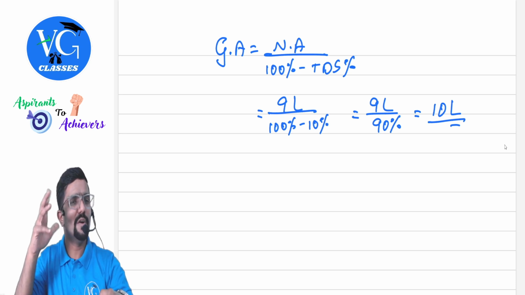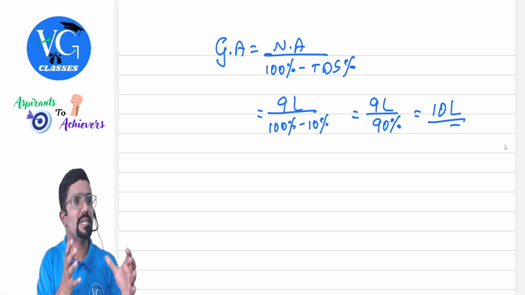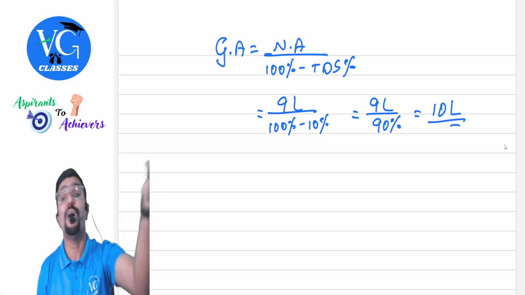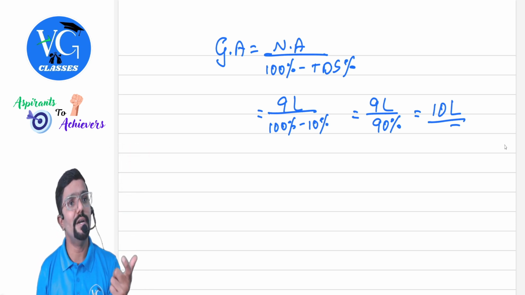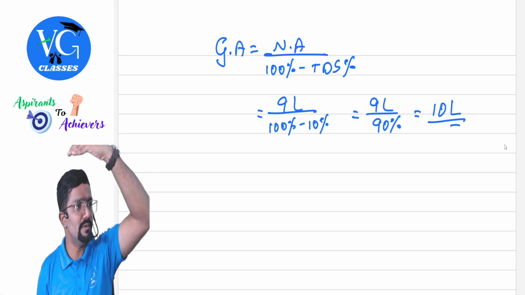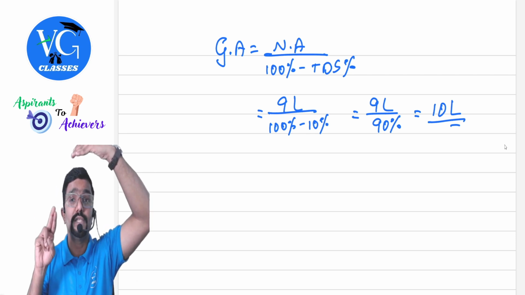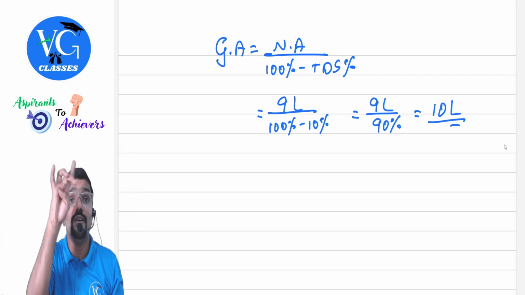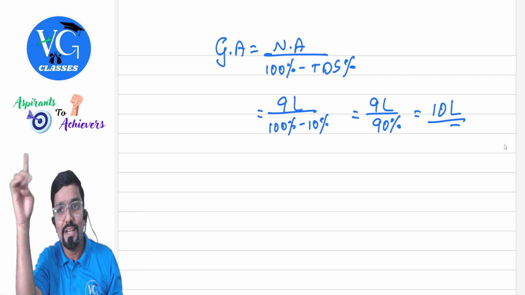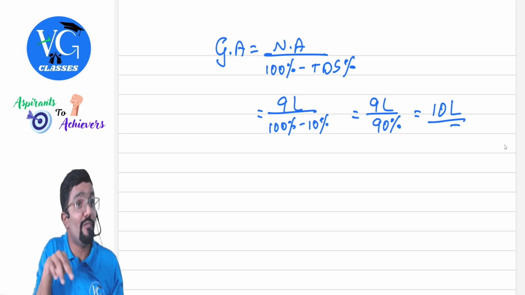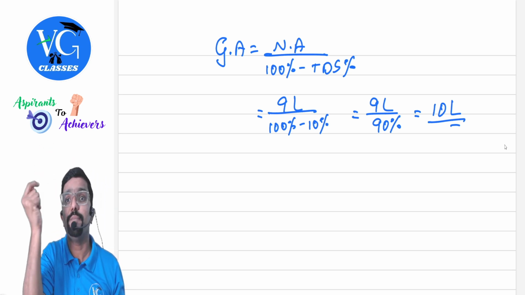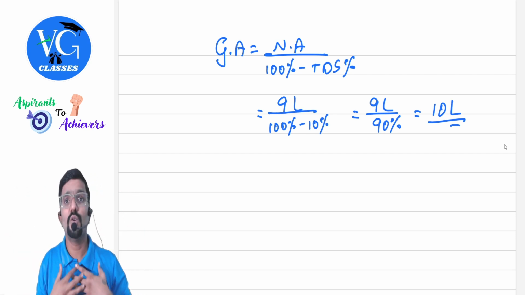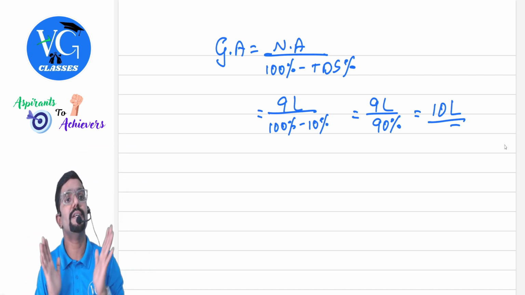NA stands for net amount, GA stands for gross amount. So what is that net amount? What you have received. But what you have earned, how do we calculate it? Simple. What you have received divided by how much you have received out of how much you have earned. How much you have received? 90% of what you have earned. Clear? So 9 lakh is 90% of what you have earned. How did we get 90%? 100 minus 10% TDS, which I have deducted. So 9 lakh divided by 90%, we will get 10 lakh.